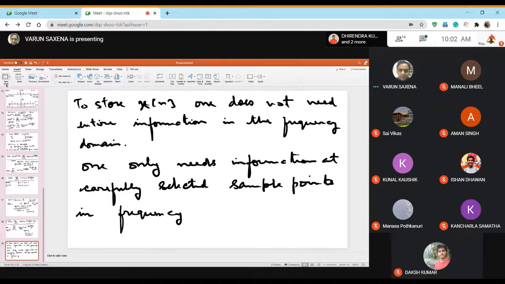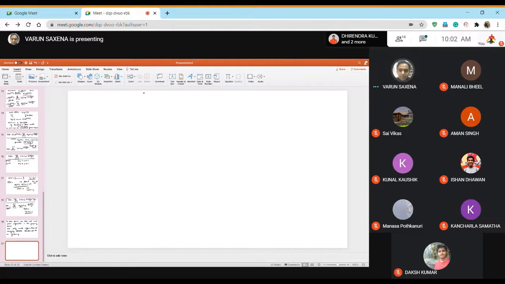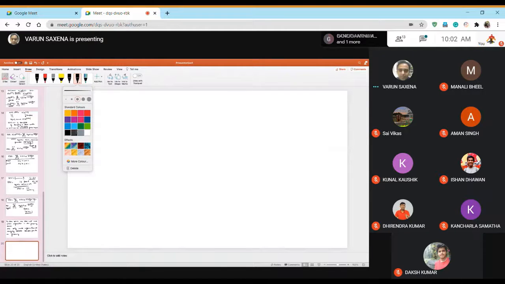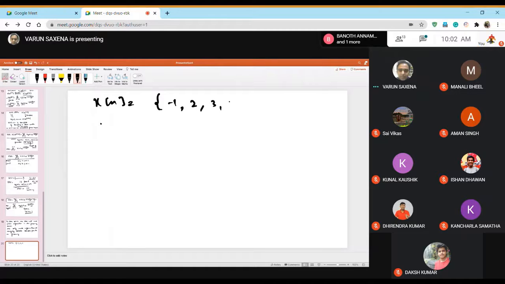That is all you need. So it's saying like this. Suppose you have x[n] which is minus 1, 2, 3, 4. So that means that here, let me just say that L is 4.